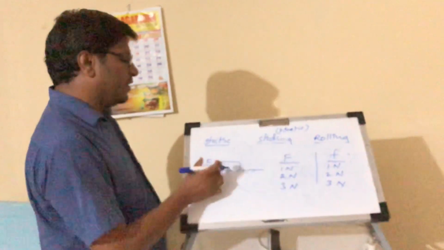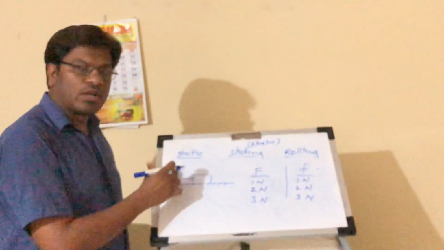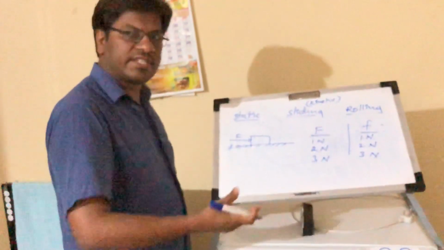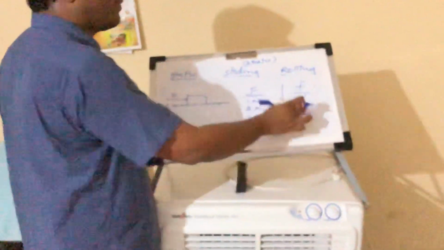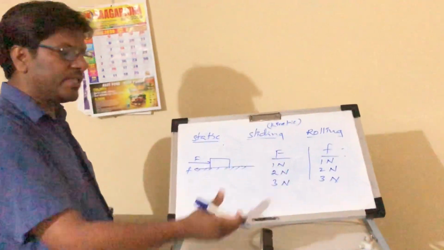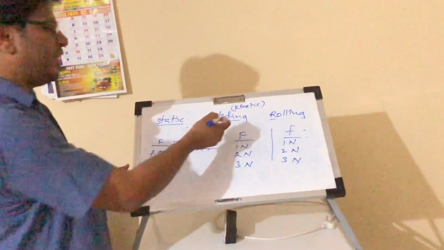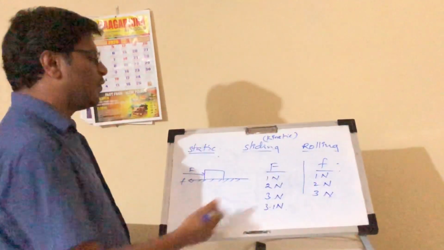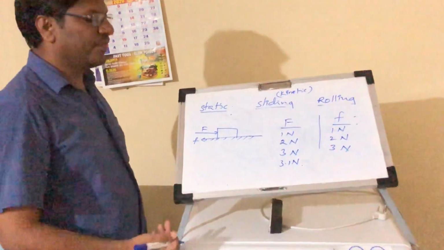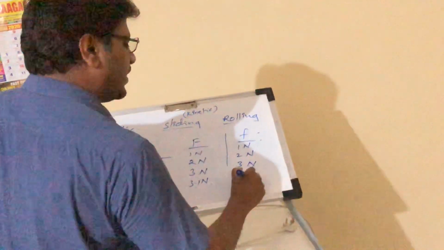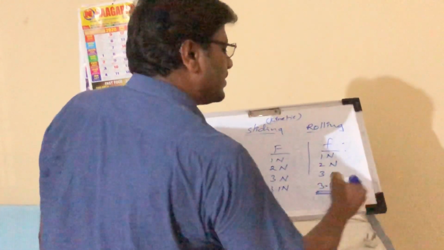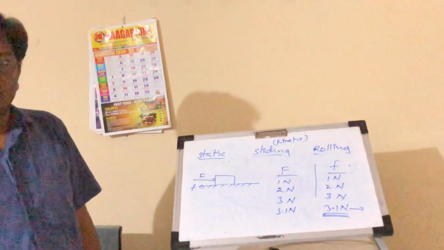From this we can say static friction is what we call self-adjusting friction. It adjusts according to the applied force. Due to that we call it self-adjusting friction. Static friction, another name is self-adjusting friction. When you increase to 3.1 Newtons, the motion starts. This block will come into motion at 3.1 Newtons. So the frictional force is also 3.1 Newtons, but this frictional force is called the limiting friction.